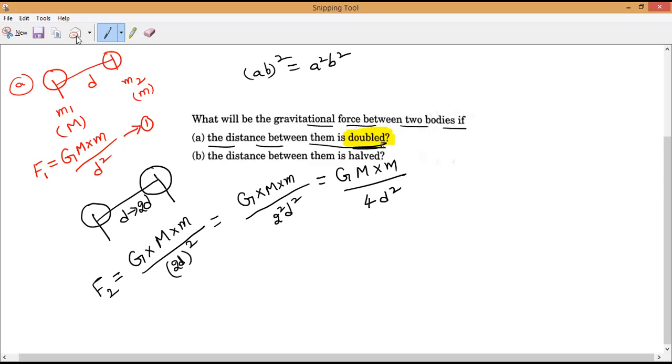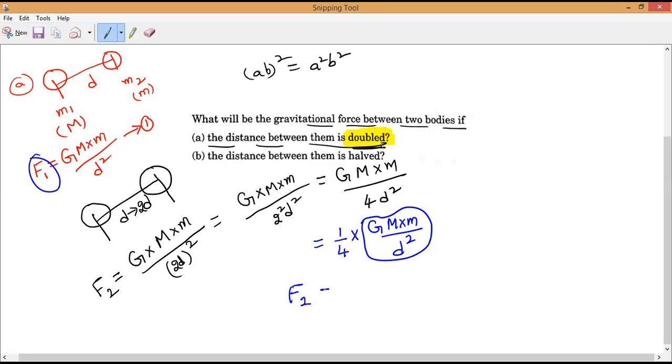Is it right or wrong? Now I will keep this as 1 by 4 into capital G into capital M into small m divided by D square, because if I multiply again, I'll get the same thing. So this entire thing is equal to something. Can you tell me what this entire thing is equal to?